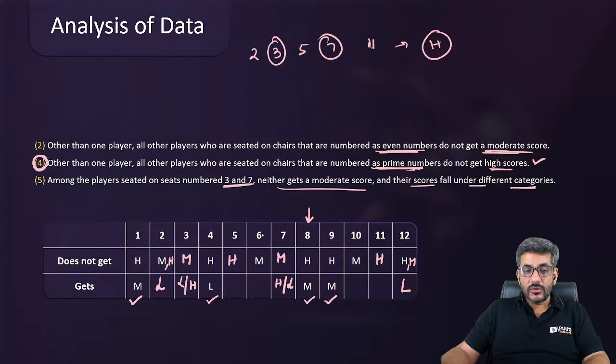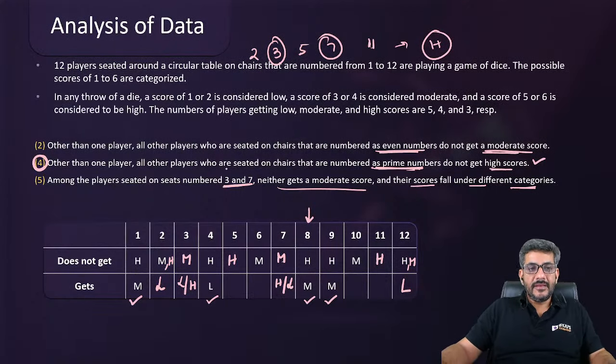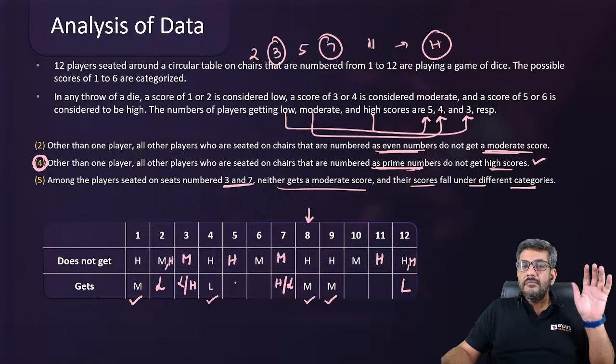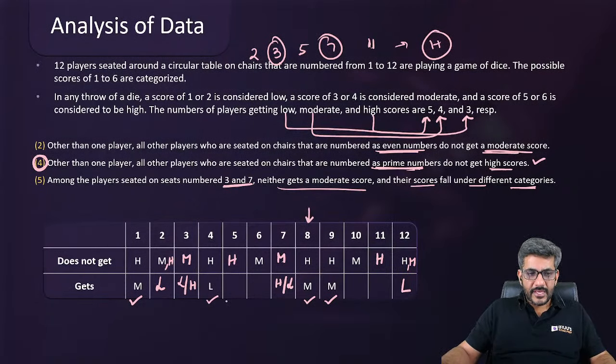एक और चीज आपको याद होगा जो उसने हमें बताई थी. That was this statement. In throw, he says that low would be coming 5 times, moderate would be coming 4 times, and high would be coming 3 times. Okay? So 5 times there would be low. We have 1 low, we have 2 low, we have 3 lows, और एक इनमें से कोई एक होगा तो अभी तक कुछ नहीं कह सकता.